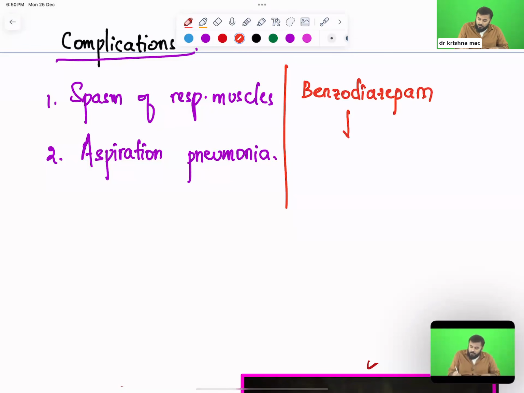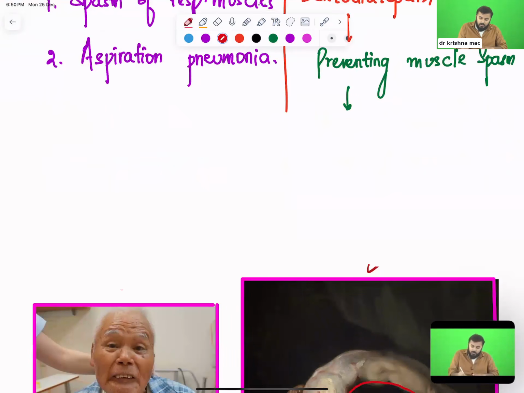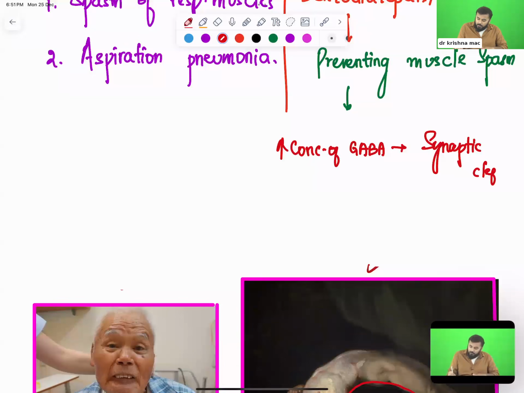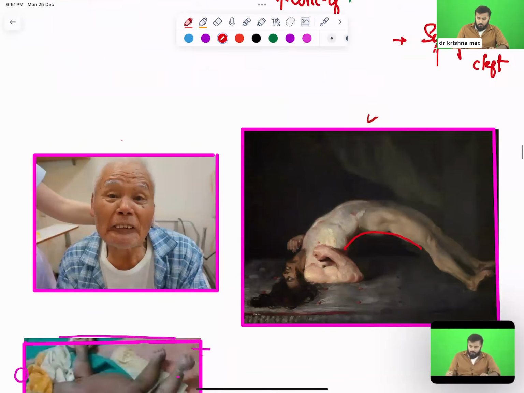What is this benzodiazepam doing? This is preventing the muscle contraction. It prevents the muscle spasm. How is it preventing the muscle spasm? Mechanism of action, in your pharma, it will come. It increases the concentration of GABA. Where? In the synaptic cleft. It increases the concentration of GABA in the synaptic cleft. Okay, all of you understood?